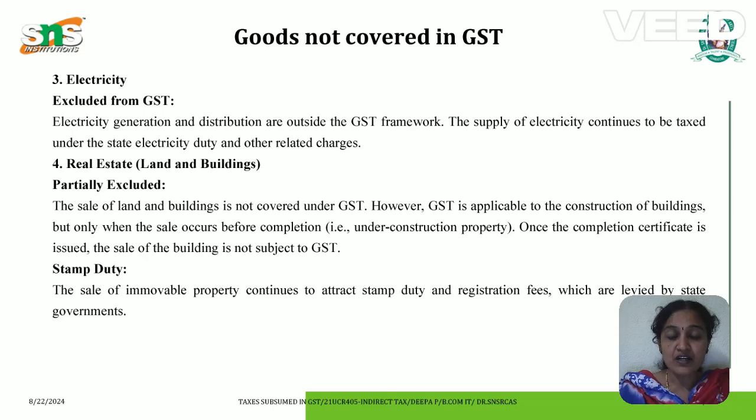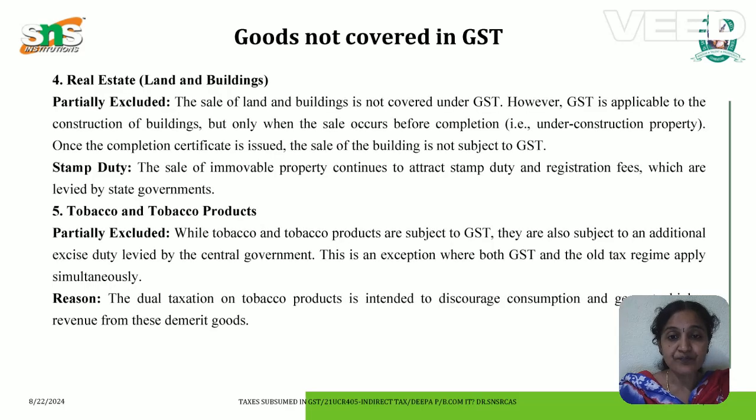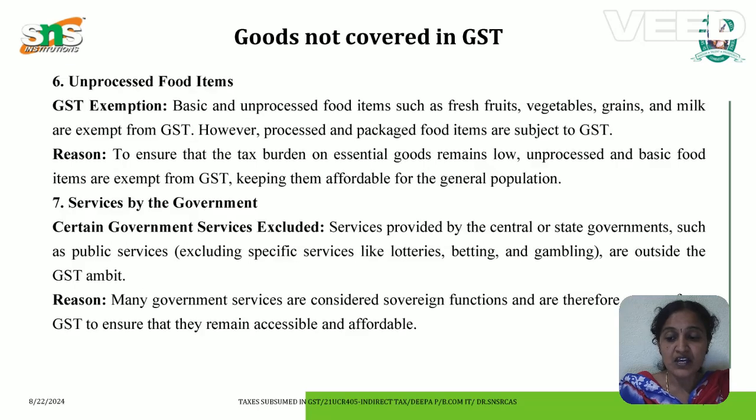Next is stamp duty. The sale of immovable property continues to attract stamp duty and registration fees, which are levied by the state government. Next one is partially excluded: tobacco and tobacco products. While tobacco products are subject to GST, they are also subject to an additional excise duty levied by the central government. The next one is unprocessed food items. The basic and unprocessed food items such as fresh fruits, vegetables, grains, and milk are exempt from GST. However, processed and packaged food items are subject to GST.